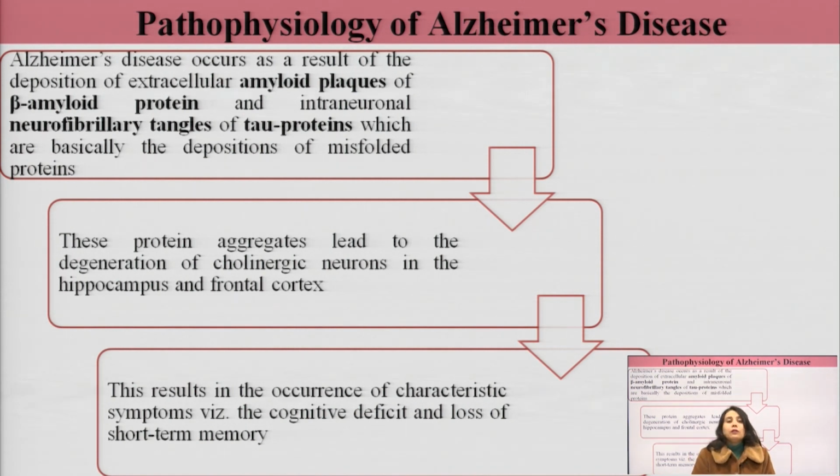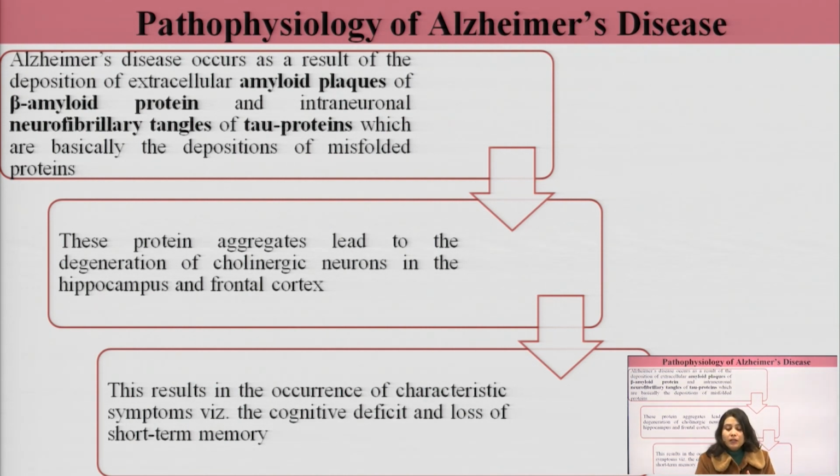Now when we talk about the pathophysiology of Alzheimer's disease, how does it basically occur, what leads to the destruction of cholinergic neurons? Alzheimer's disease basically occurs as a result of deposition of the extracellular amyloid plaques of the beta amyloid protein and intraneuronal neurofibrillary tangles of tau proteins, which are basically the depositions of misfolded proteins.